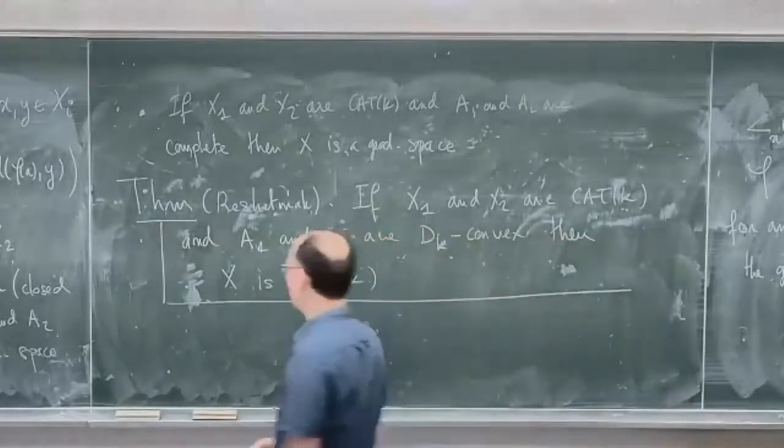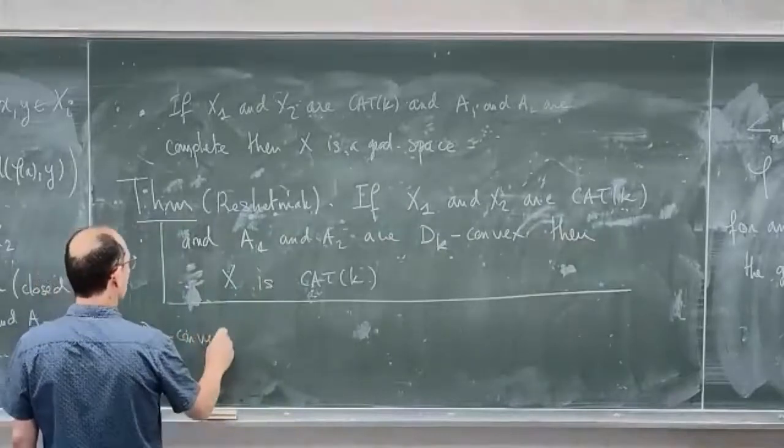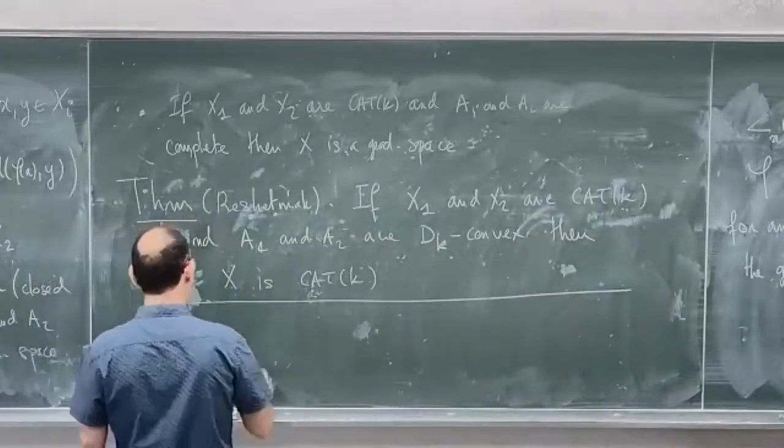So I just specify what D_k-convex means.